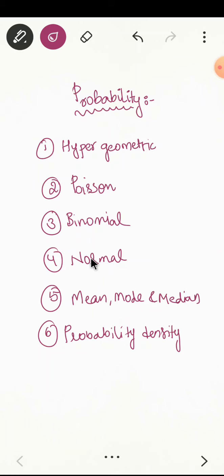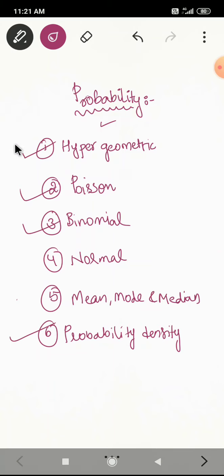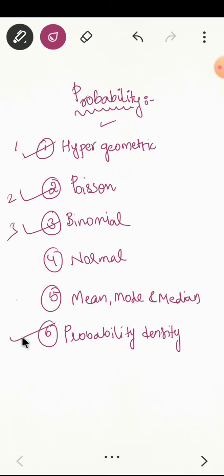Along with that, you will be having aptitude level probability also, but these are important as per GATE point of view. The important topics are hypergeometric, Poisson, binomial and probability density. Okay, this is the sequence we can mark out. This is fifth. Then normal is not that much important.